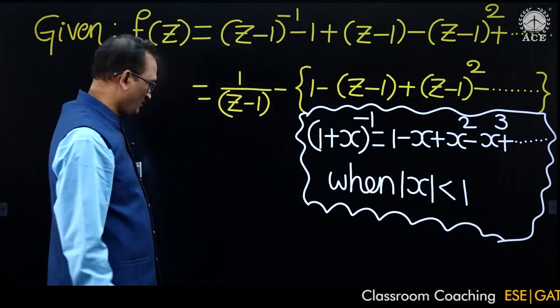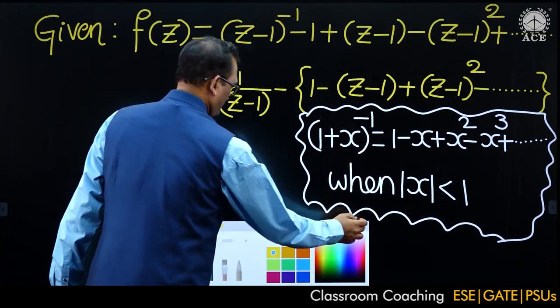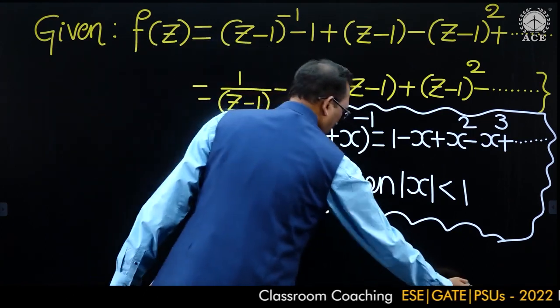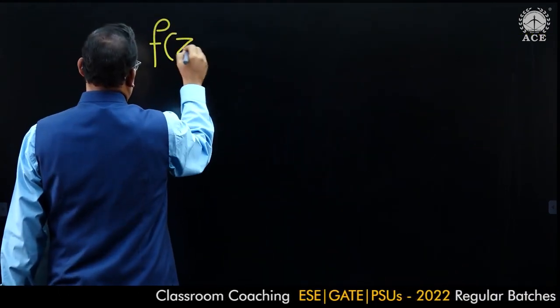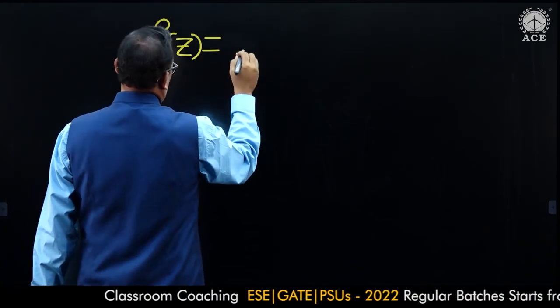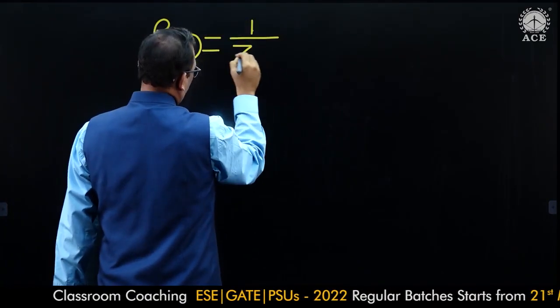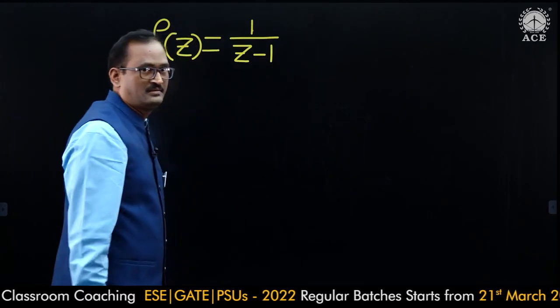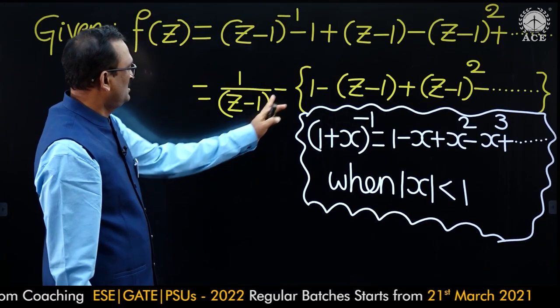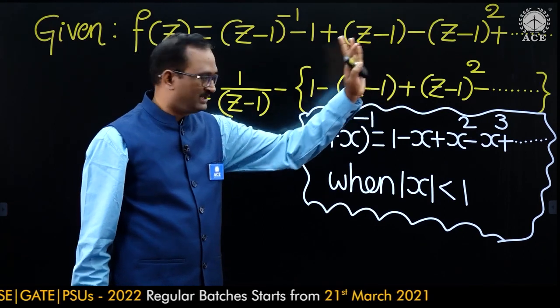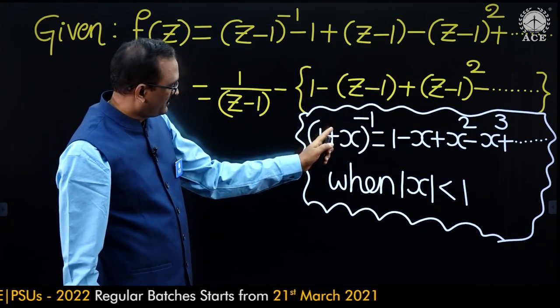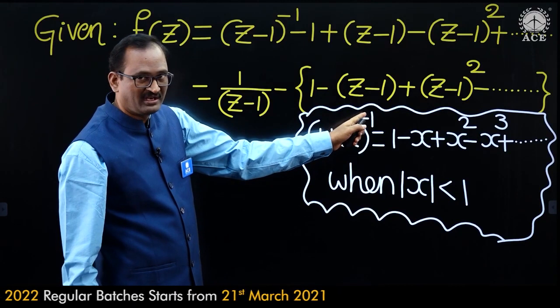Now take the given problem. F of z is equal to 1 by z minus 1. This is 1 minus x plus x square minus x cube so on. That is the expansion of 1 plus x whole power minus 1.